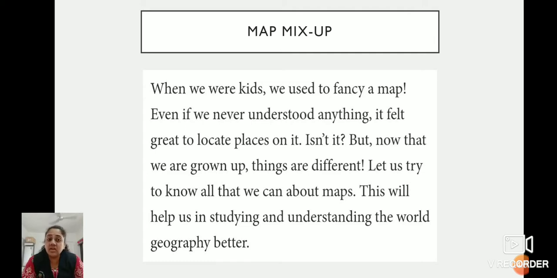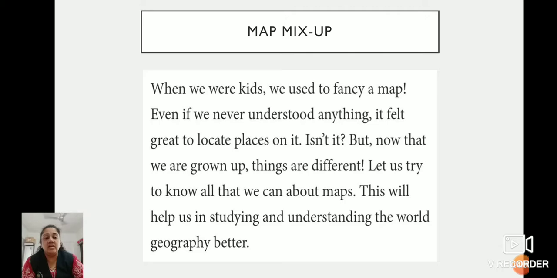See, children, when we were kids, we used to fancy a map. That is, even if we never understood anything, it felt great to locate places on it. Am I right? But now that we are grown up and things are different, let us try to know all that we can about maps. This will help us in studying and understanding the world geography better.